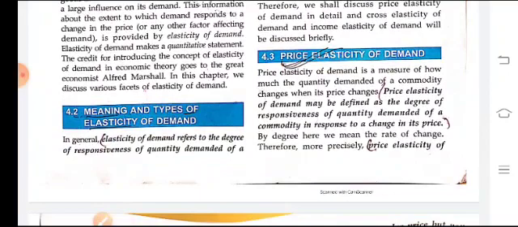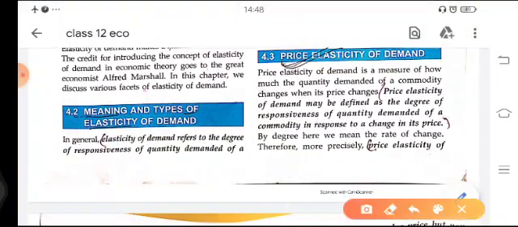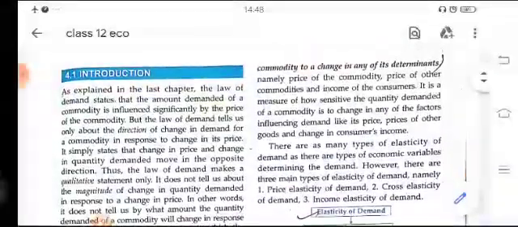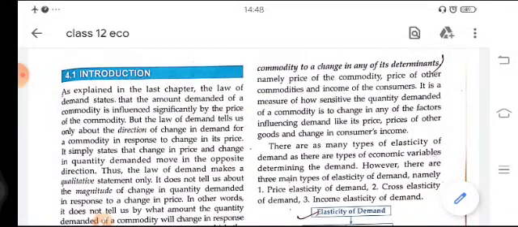Here a definition is given to you: elasticity of demand refers to the degree of responsiveness of the quantity demanded of a commodity to a change in any of its determinants.